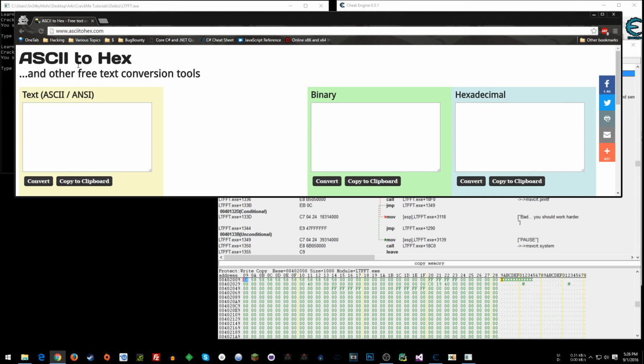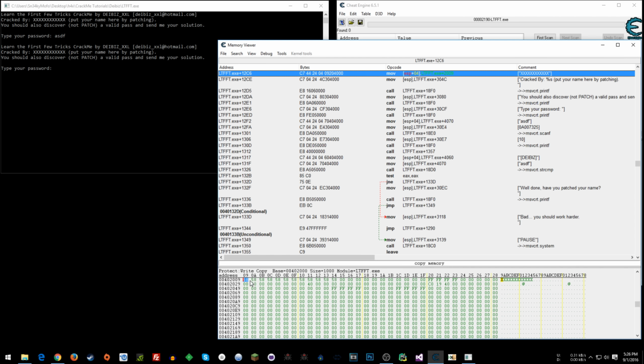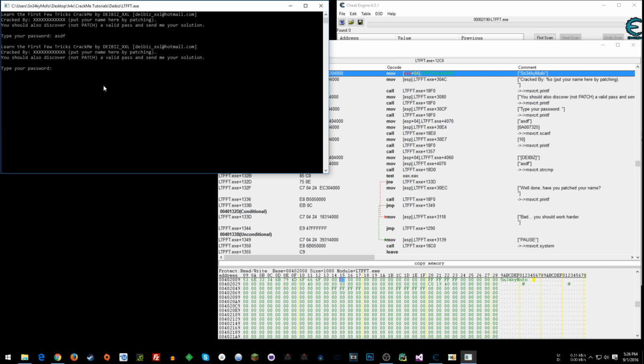So what we can do is go to ASCII to hex. I'm going to enter sneaky mofo, convert. All right, get those bytes. I'm going to paste those here and look, sneaky mofo XX. I'm just going to zero those X's out, and then we're going to enter gobbledygook and look. Boom, cracked by sneaky mofo. So we've done that. Perfect. So we've got this application restarting like we want.